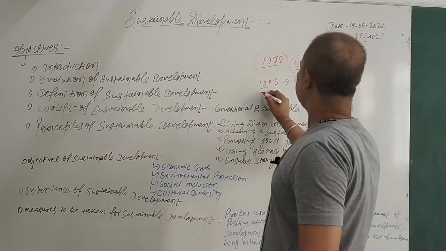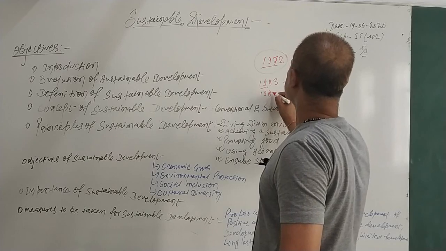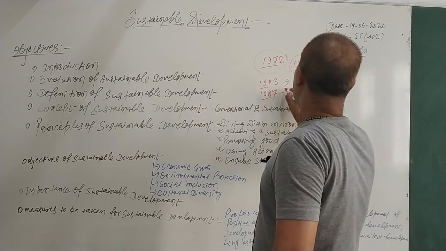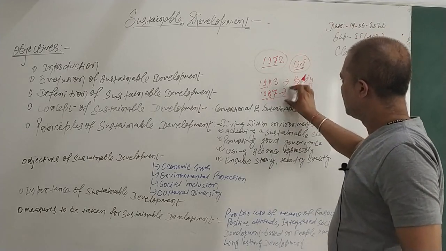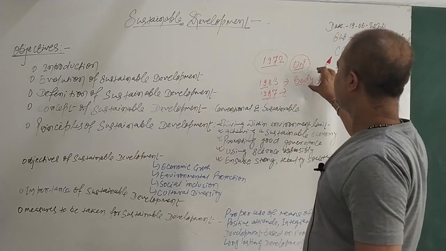And then in 1987, we got the sustainable development report from this body.